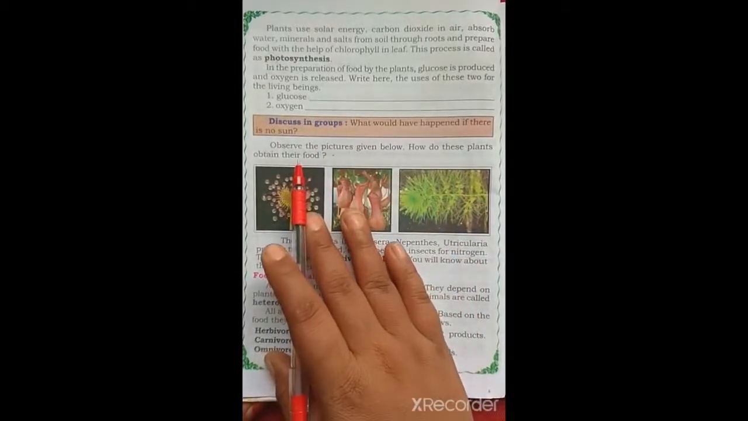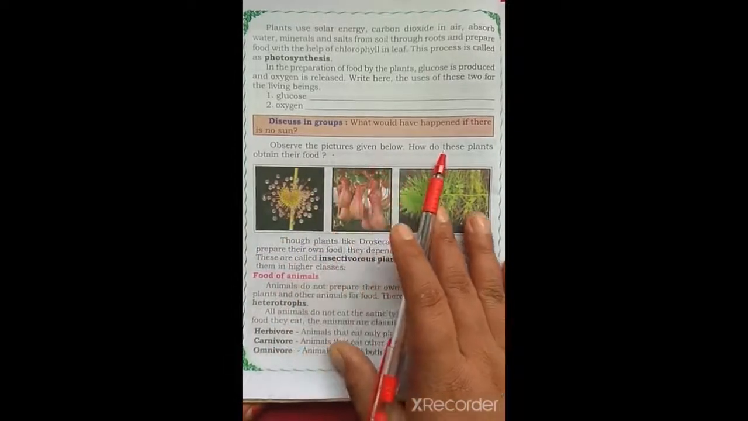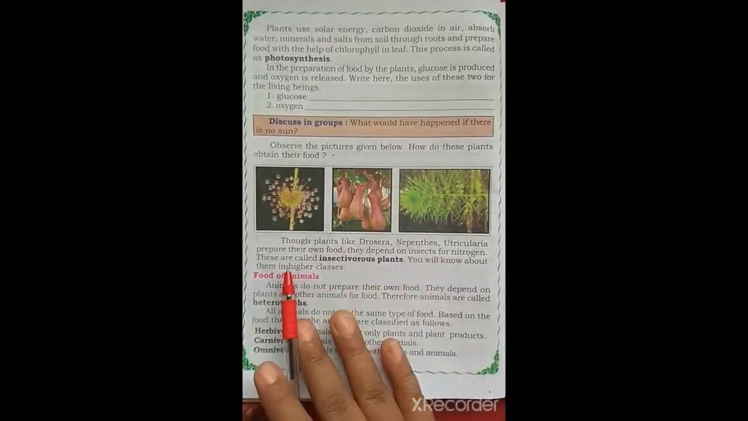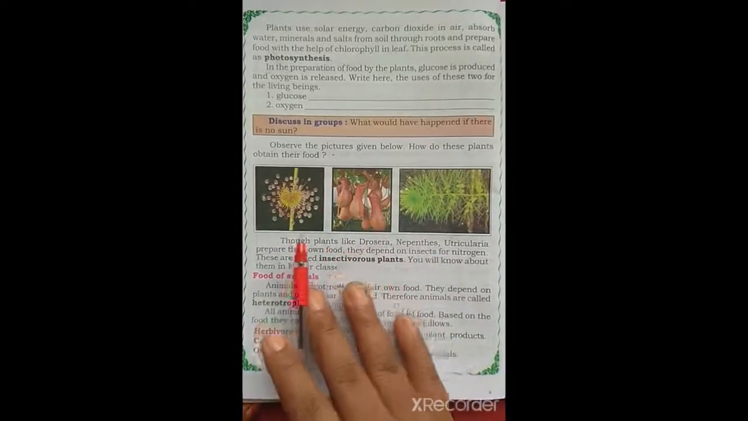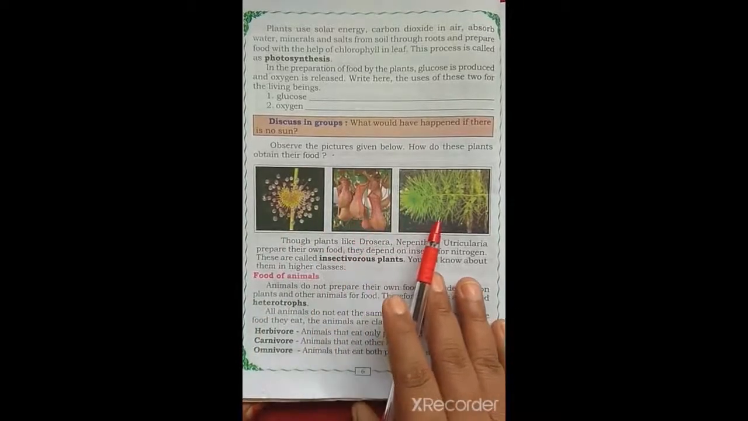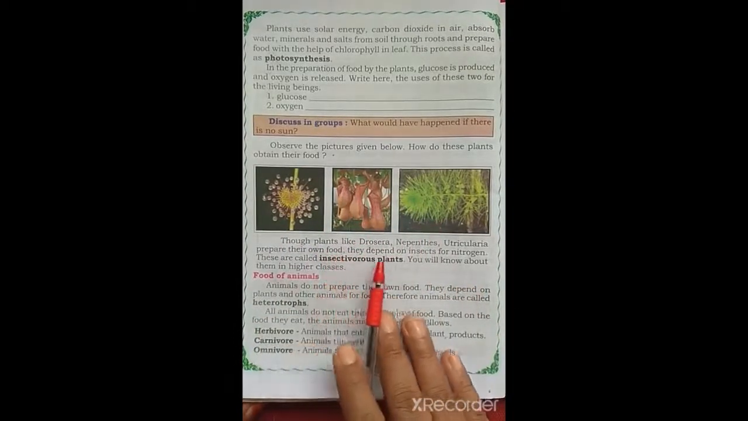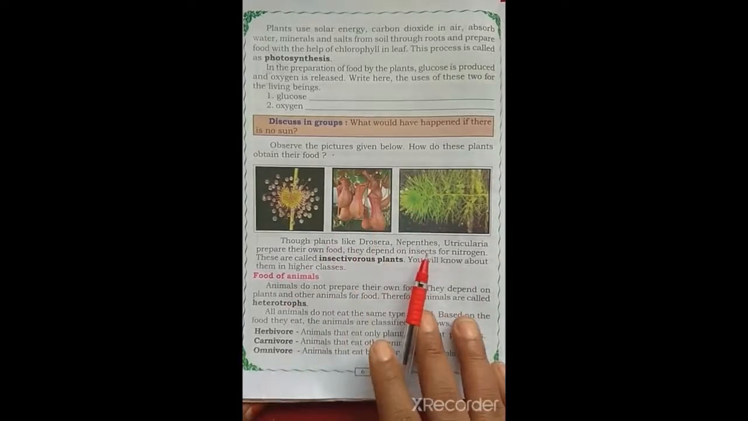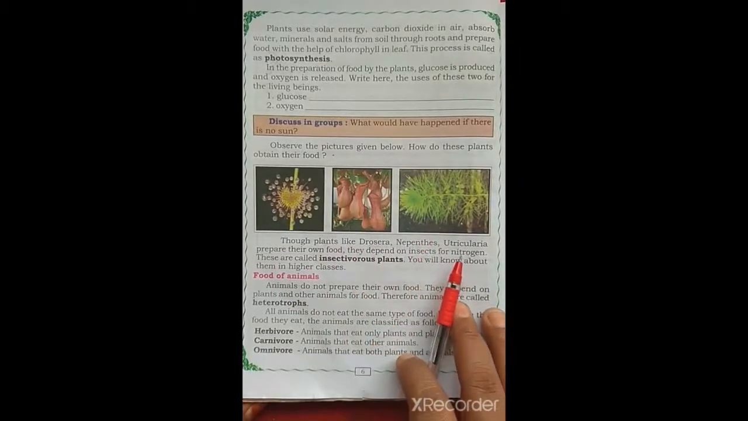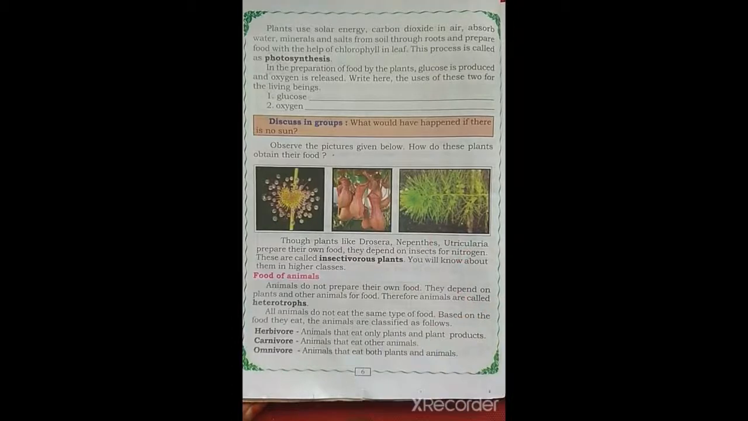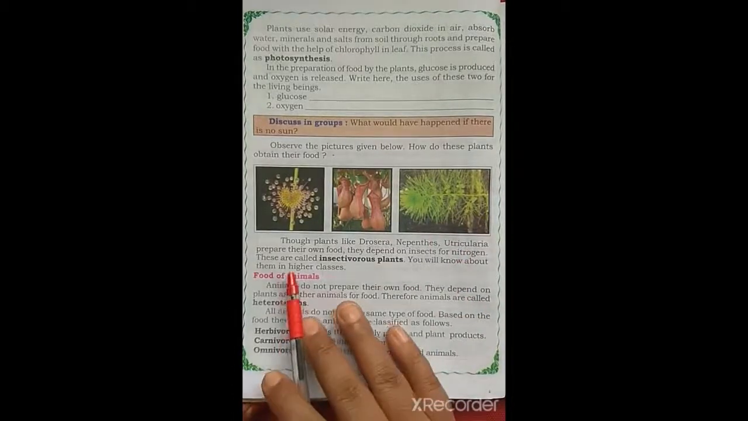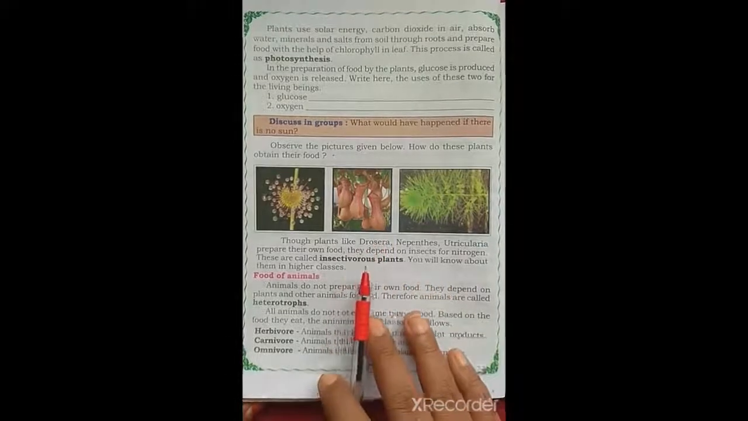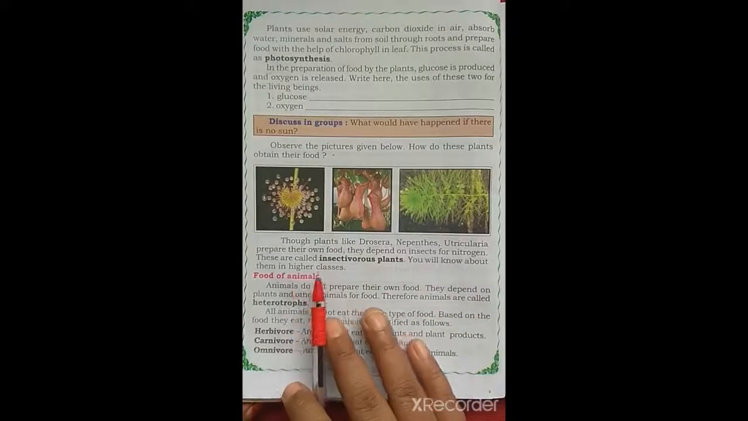In the same way, observe the pictures given below. How do these plants obtain their food? Yes, these are very different kinds of plants. See here, though plants like Drosera, Nepenthes, and Utricularia prepare their own food, they depend on insects for nitrogen. Listen here, they prepare their food on their own, but they depend on insects for nitrogen content. Nitrogen content is very important for the plants to grow. These are called insectivorous plants because these plants depend on insects. You will know about them in higher classes.